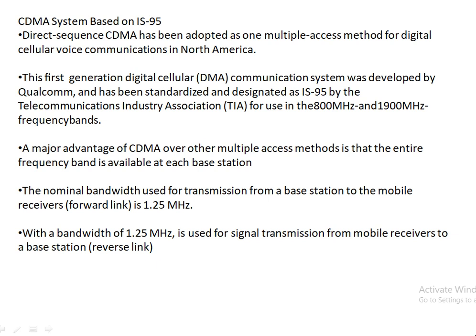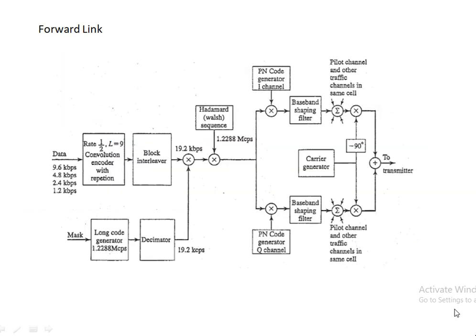So let us see the diagram of forward link and reverse link. This is the block diagram of forward link. Obviously it's a very big one, you have to practice the forward link block diagram. In this block diagram we can see that the signal is transmitted from base station to the mobile receiver. That's why it is called forward link.